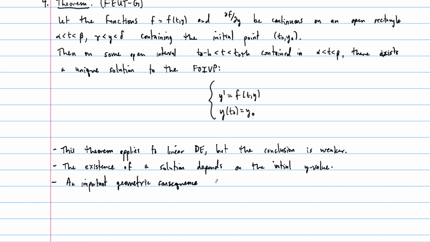So, an important geometric consequence of our fundamental existence and uniqueness theorems is that solution curves cannot intersect because of the uniqueness, right? In any point where the solutions exist, they have to be unique. That's what these theorems tell us, right? So solution curves cannot intersect, and therefore we say that the solutions of a differential equation foliate the ty plane.